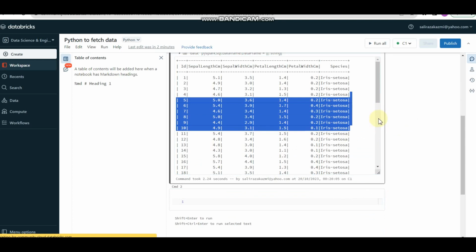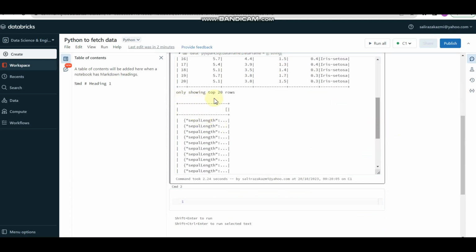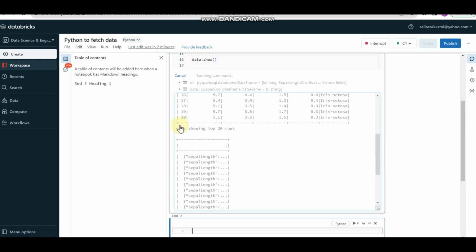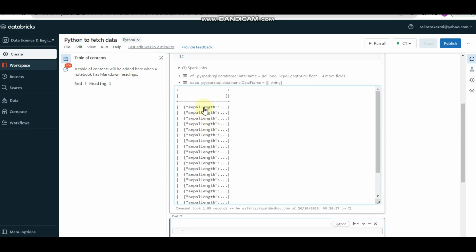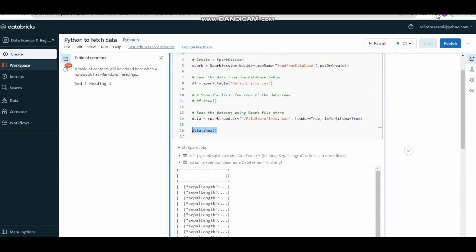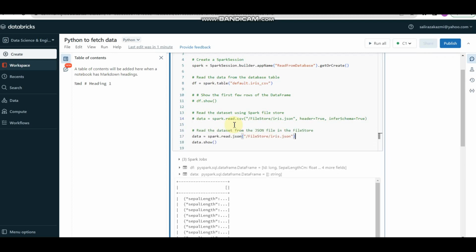Okay, so you will see a result, and the second result set is here. And if you want to comment it out, let's say, and then press Shift+Enter again, it will show you the data output, right? Because we have a JSON file instead of CSV, I am going to comment this code with Ctrl+/ and add this line of code.